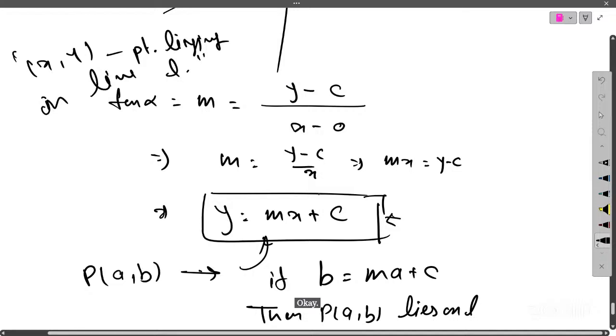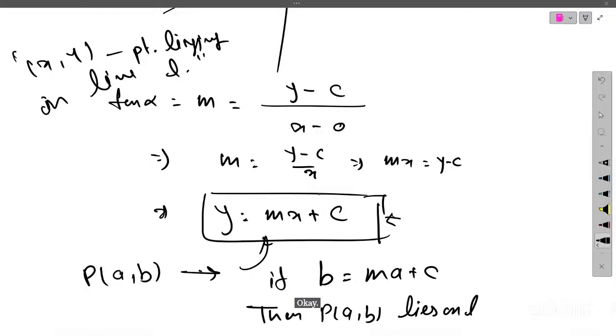Yes, Arohi. Ma'am, I have a doubt. While I was watching the video, sir was explaining parallel lines, that is, when the slope of two lines is equal, so tan alpha equals tan beta.